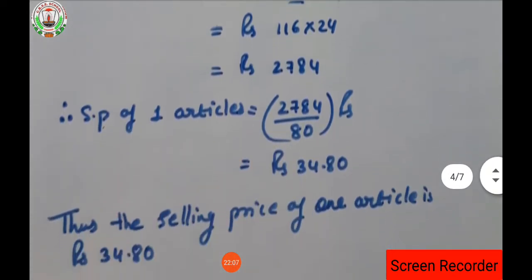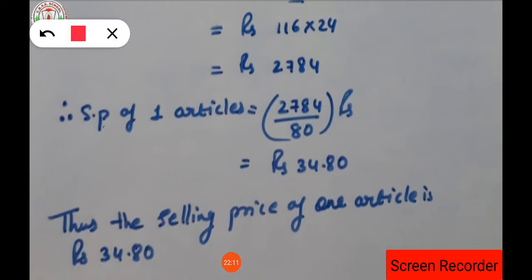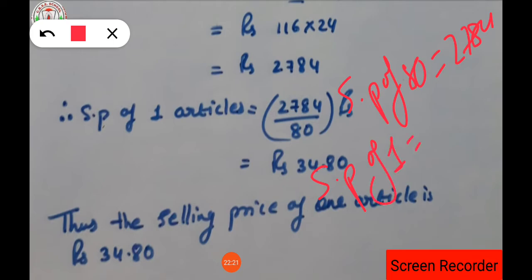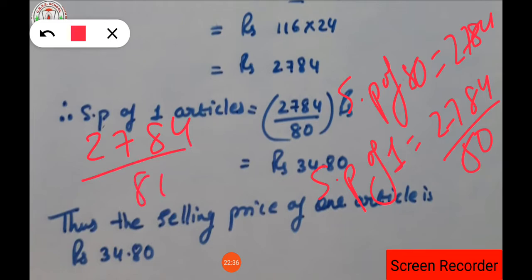Similarly, the selling price of 80 articles we had found as how much? Selling price of 80 articles is rupees 2784. Now we have to find the selling price of one article. So we are going to divide 2784 by 80, isn't it? In order to divide, let's see the division. So 2784 will be divided by 80.